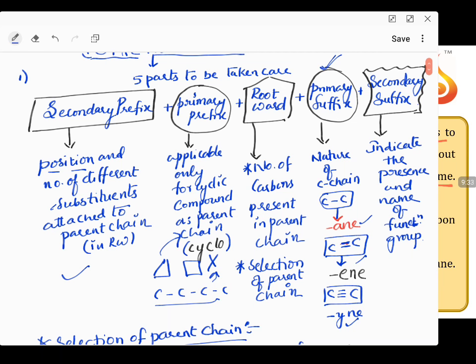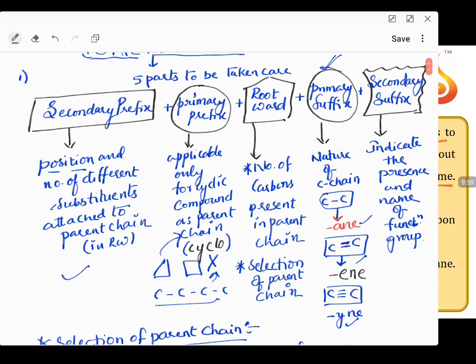Therefore, alkane, alkene, alkyne. When you use the word alkane, ane indicates the total carbon chain is single bonded. Alkene, there is somewhere a double bond in the carbon chain. Alkyne, there is somewhere a triple bond. It doesn't mean that every carbon should have a triple bond or double bond. At least in one place of the carbon chain, the presence of a double bond or triple bond is indicated with the word ENE, YNE.